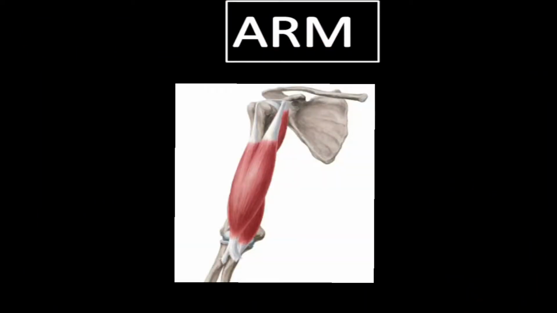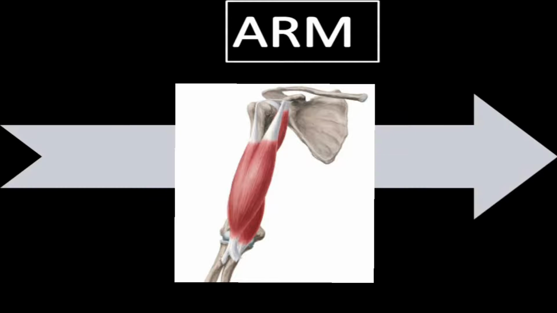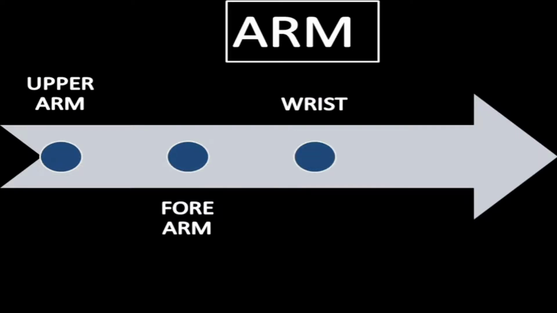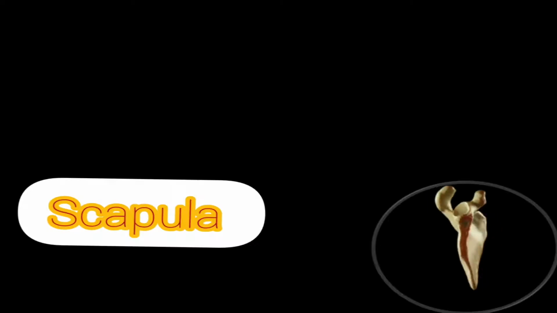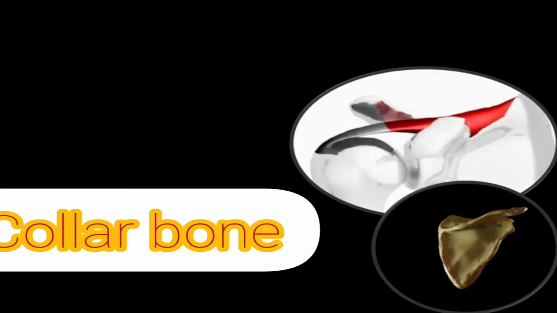The arms are the upper limbs of our body. Upper arm includes shoulder as well as the area between shoulder and elbow joint. So we can say arm consists of 4 main parts: upper arm, forearm, wrist and hand. The bones of the upper arm include the scapula or the shoulder blade. Secondly, the clavicle or the collar bone.